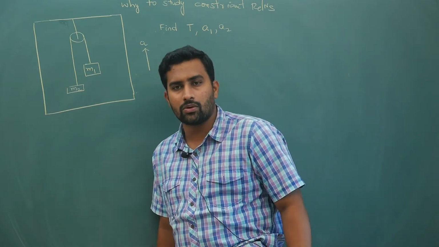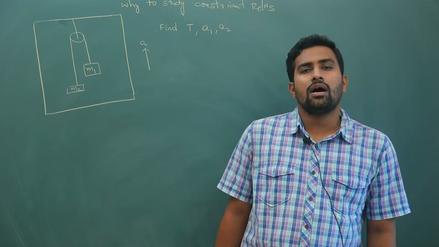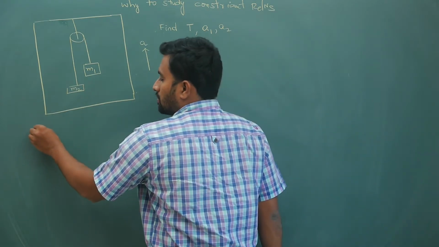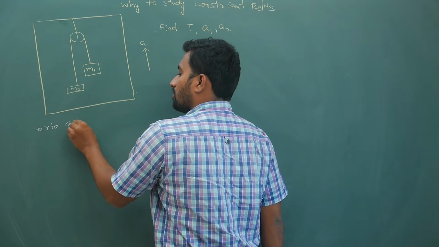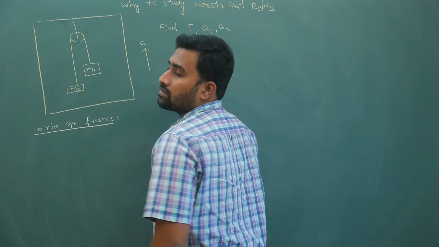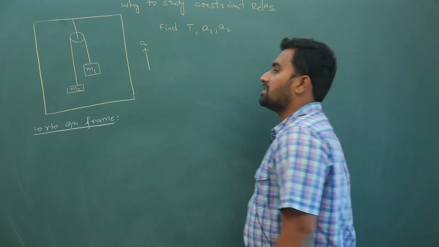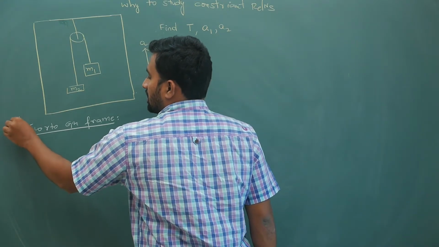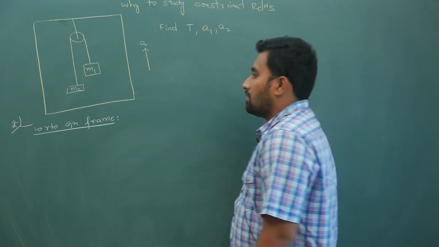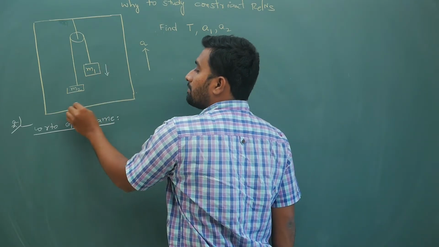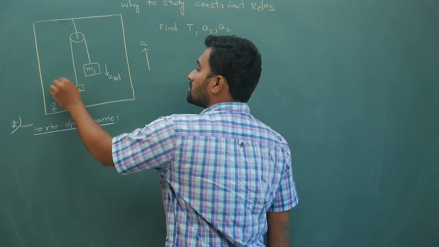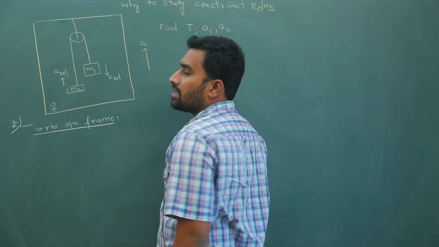Now here, if you are trying to answer this question, you can do it in two ways. One is with respect to the ground frame, we will write the equations first. With respect to the person inside, if somebody is standing inside this lift and m1 is greater than m2, this comes down with a relative acceleration and this goes up with a relative acceleration.